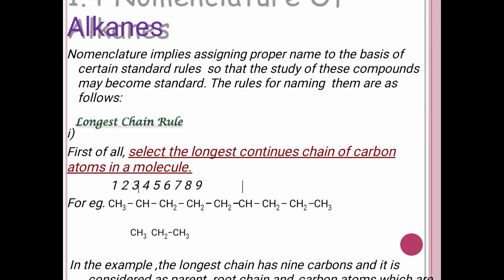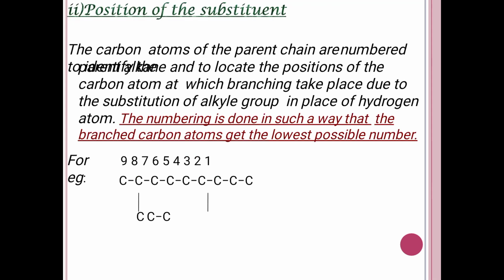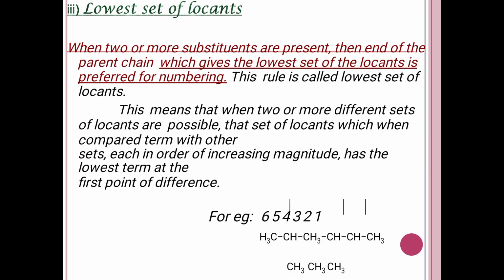Nomenclature of alkanes. This we have studied already. The same rules are applicable here. Select the longest chain and number it. Our substituent should get the least number. And the position of the substituent also we have to give. All these things we have studied.